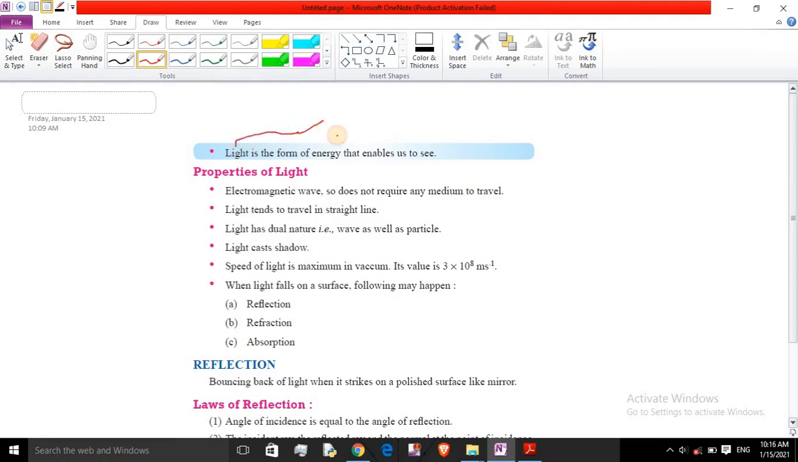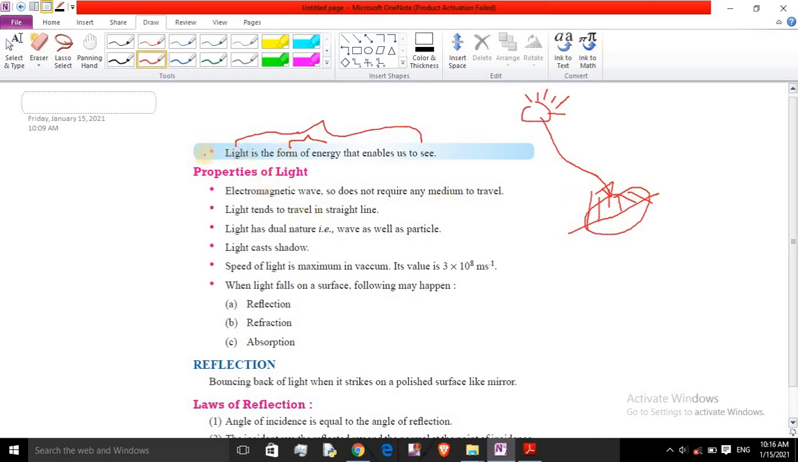Light is the form of energy that enables us to see. What is light? Light is a form of energy. Look at the example: if this is the sun, light rays are coming continuously to the earth and the other planets also. At some part the light falls, so we have a day phenomenon on the earth.